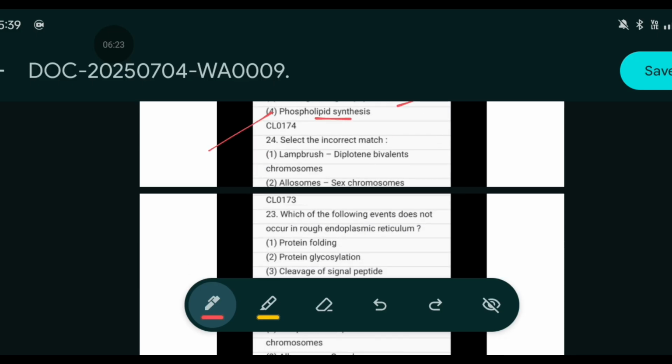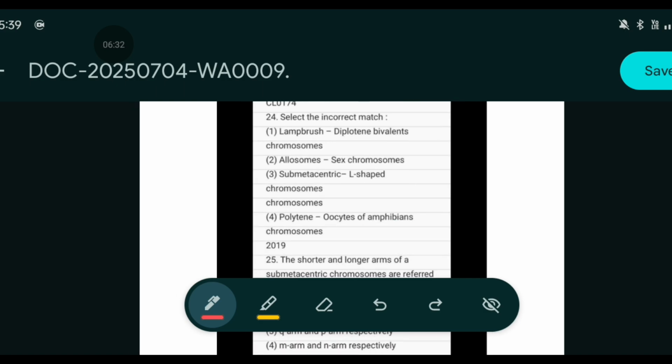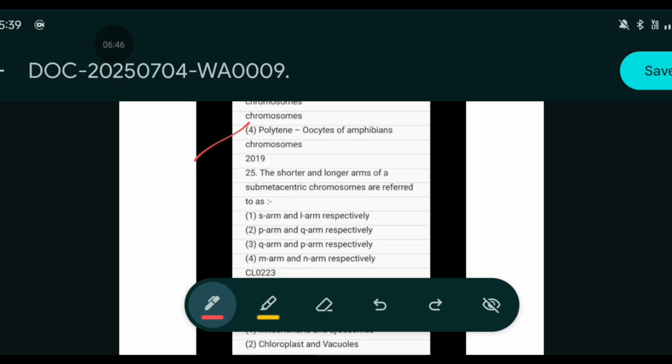Select the incorrect match. Lampbrush, diplotene, bivalent chromosome, and allosomes, which are a form of sex chromosome, submetacentric, that is L-shaped chromosome, polytene, oocytes of the amphibians chromosome. We need to find the incorrect match. So the answer is polytene, of course.